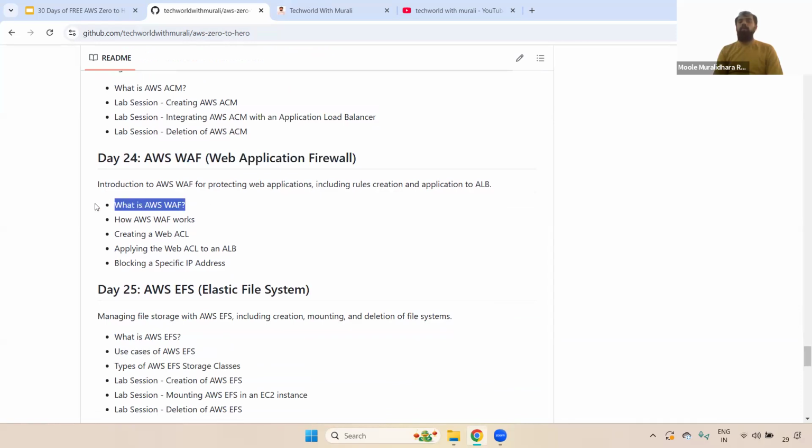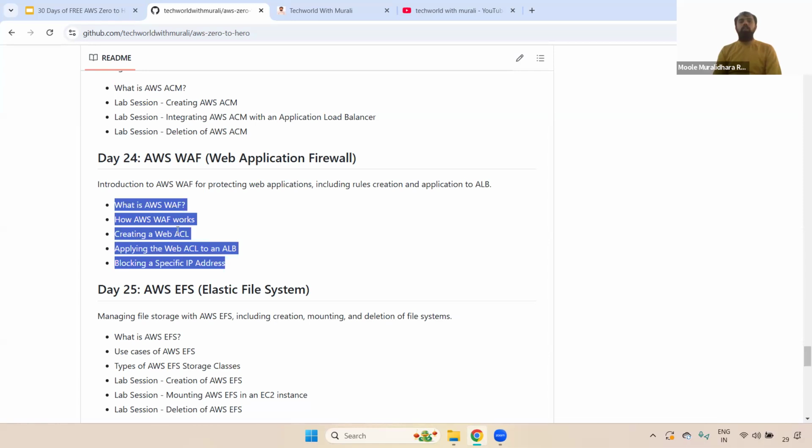Then coming to the web application firewall, WAF, we covered it on day 24. What is WAF, how it works, how we create it, how we apply the web application firewall to a specific application load balancer, how we enable the logs, and how we block a specific IP address. Let's take an example: someone hitting many times, hacking the application. At the WAF level, we can take that specific IP and block it. I showcased that in this WAF.